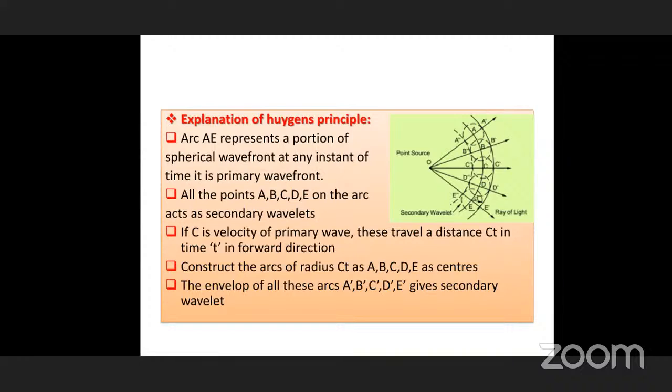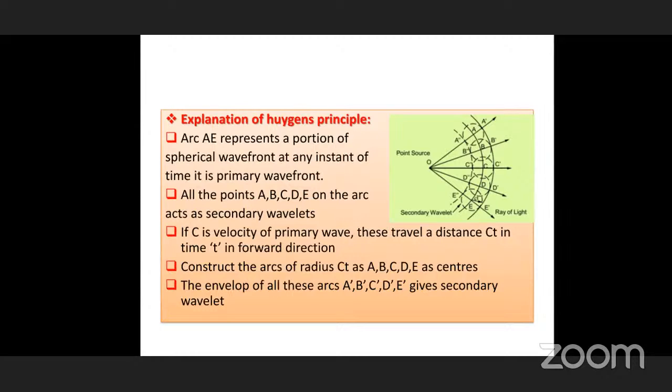Primary wave arc: we have considered a circular portion of the sphere. Don't think it is an arc. Three-dimensionally it should be a sphere. From the part of the sphere we have taken here as an arc, A, B, C, D, E is called a primary wavelet. This is the first wavelet from the source O that we considered.